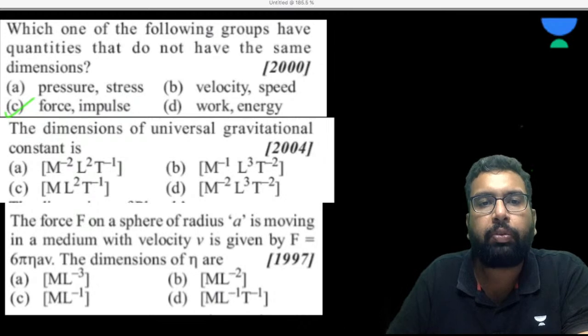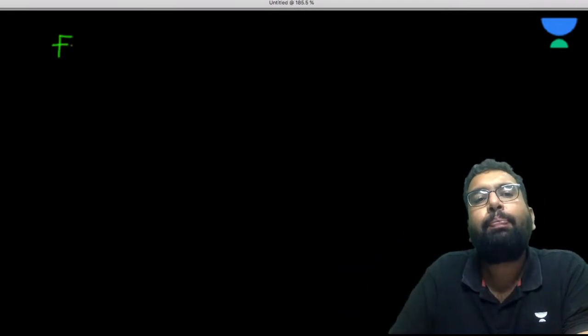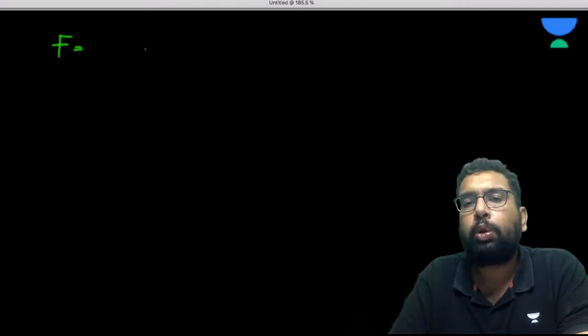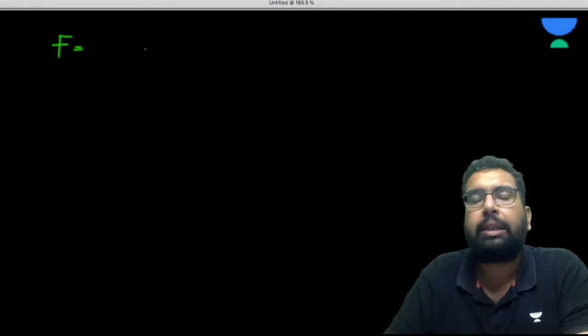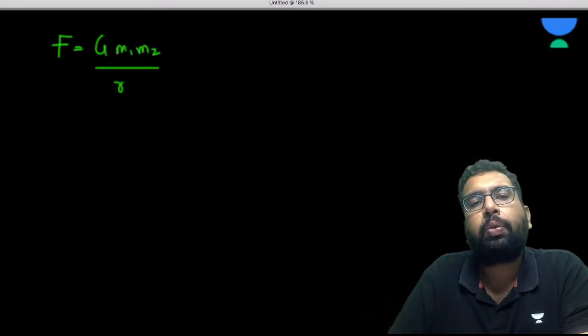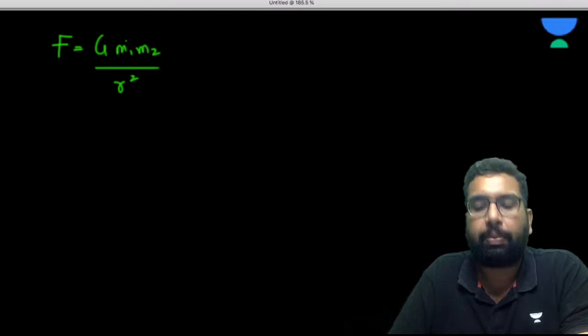So what is the formula of the universal gravitational constant? If we don't know it now, we will see it in the chapter of gravitation. For the time being, if you have just started your preparation and don't know the formulas, you can Google them. So F is equal to G m1 m2 upon r square. F is the force, G is the gravitational constant, m1 and m2 are the masses, and r is the distance between them.